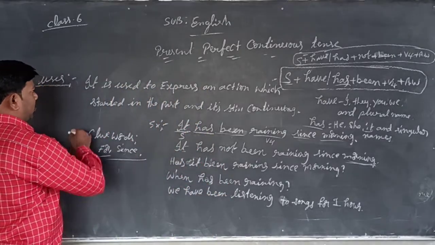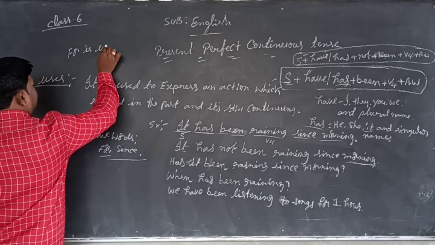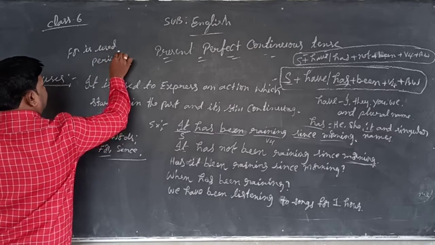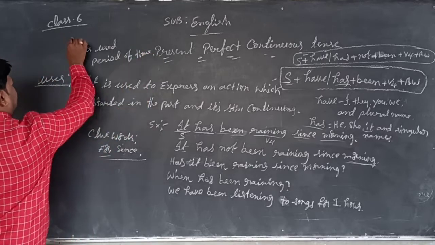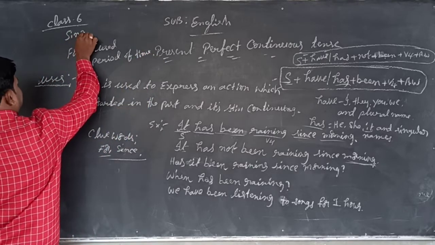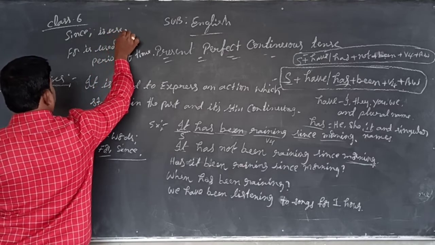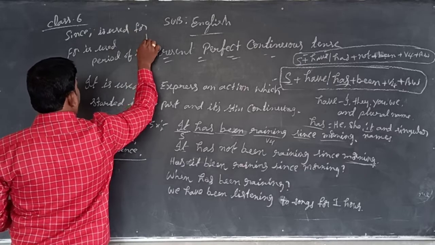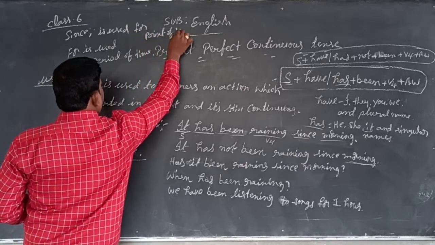For is used for a period of time. And also since. Since is used for a point of time.